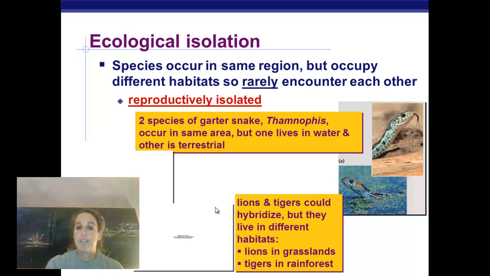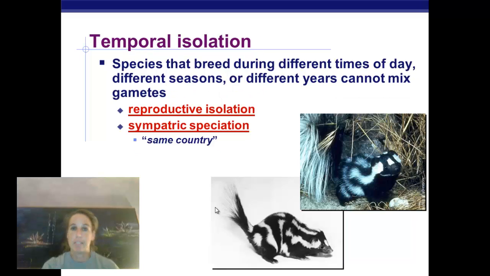Lions and tigers are another example. They could potentially mate, but since they live in different habitats, they don't. Lions live in the grasslands, tigers live in the rainforest. And I know that you've all heard of ligers or tigons, and that has been done, but not in nature. So remember, that was another key part of our definition of a species. They are found together in nature. It's not, we can do it in a lab someplace.